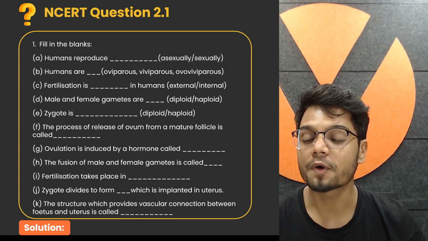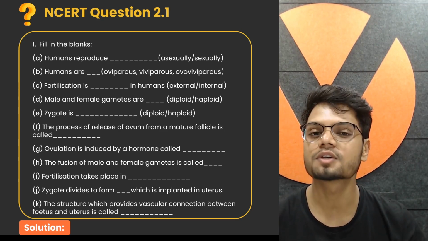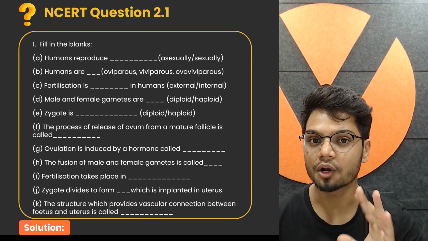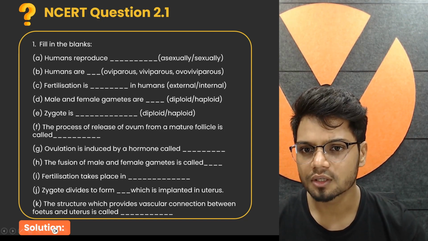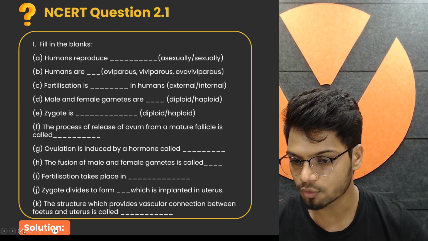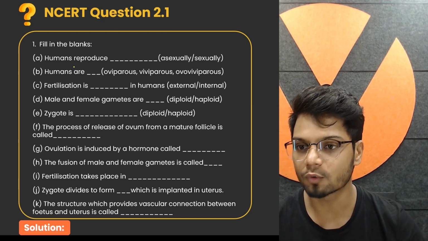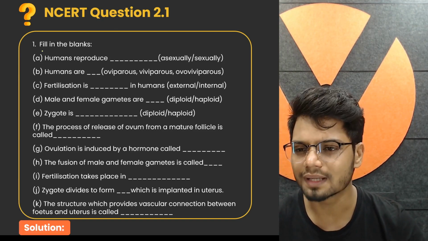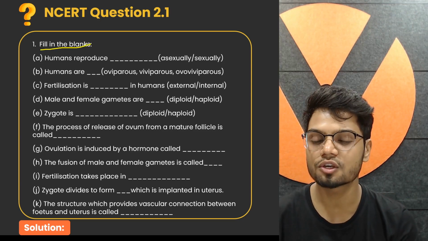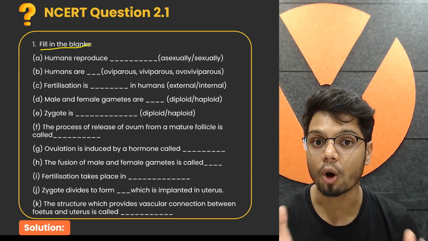Now, let's look at the question we have right now. We have a simple question from the chapter Human Reproduction. So the question is question number 2.1. Let's quickly read the question first. They're asking you to fill in the blanks with the appropriate option.